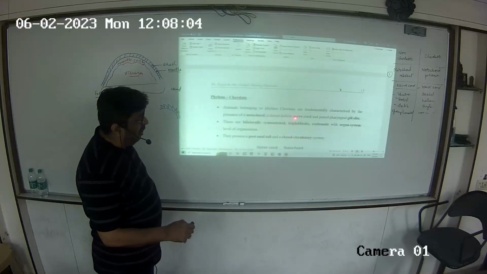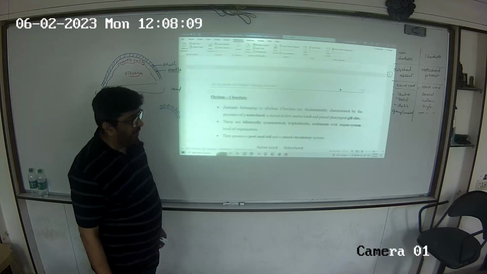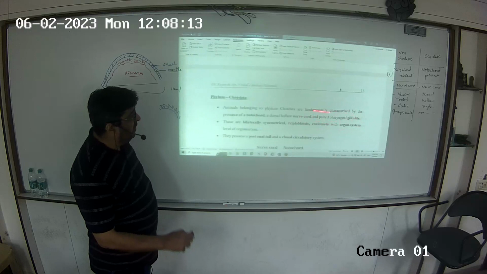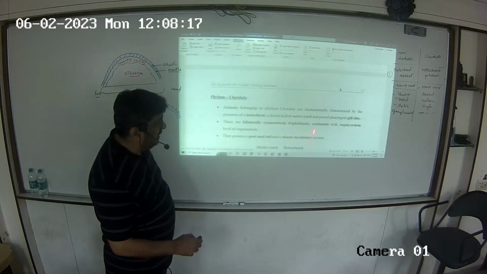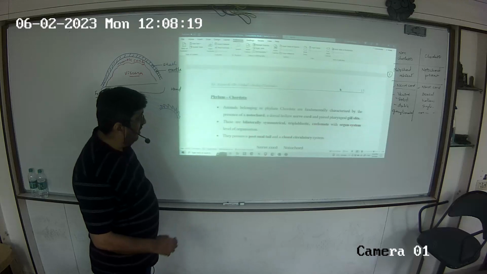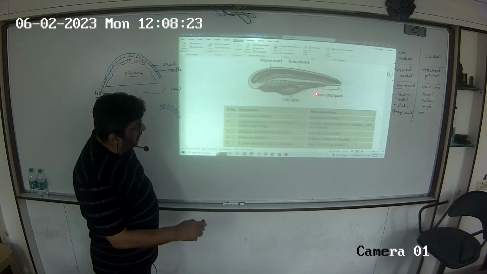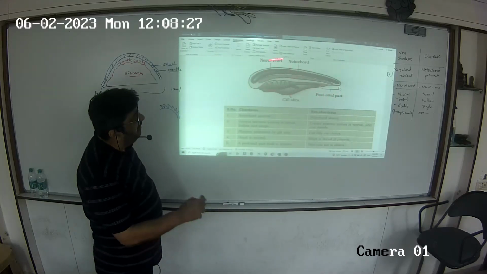So dorsal hollow nerve cord and paired pharyngeal gill slits. This is a typical feature of chordates. Bilaterally symmetrical, triploblastic, coelomate with organ system level, post-anal tail and a closed circulatory system. ये देखो, दिखा है post-anal part. So nerve cord and notochord. Look at this diagram very closely.